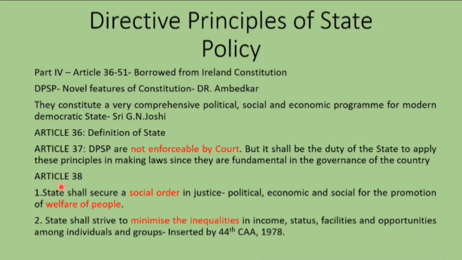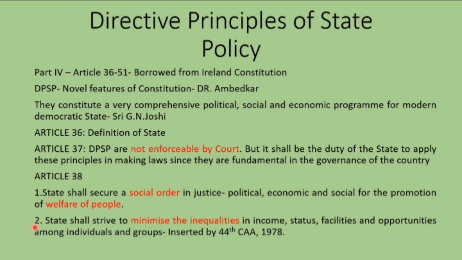Then coming to the first directive principle, Article 38 says that the state shall secure a social order in justice. The justice may be political, economic and social, for the promotion of the welfare of the people. So you have to keep remembering only the key points. The first key points in Article 38 are social order, then the welfare of the people.